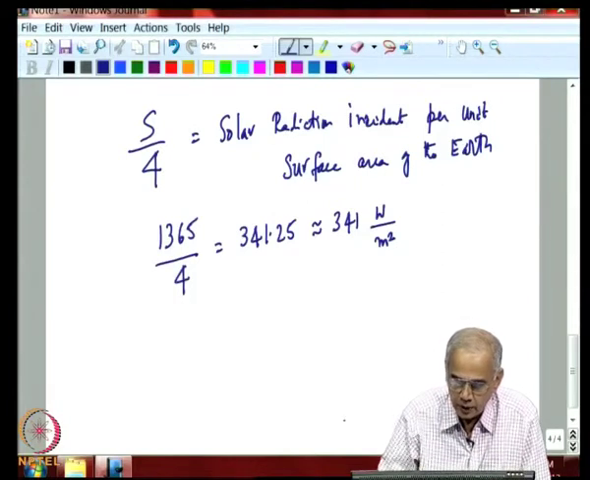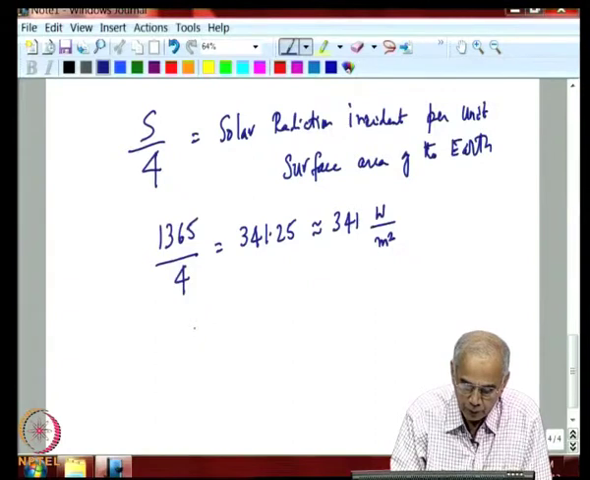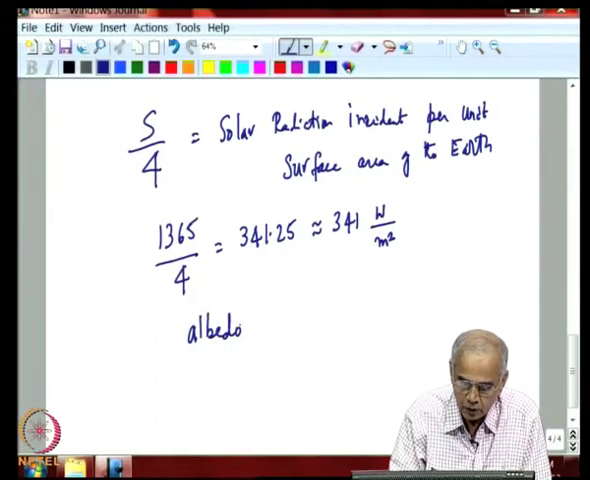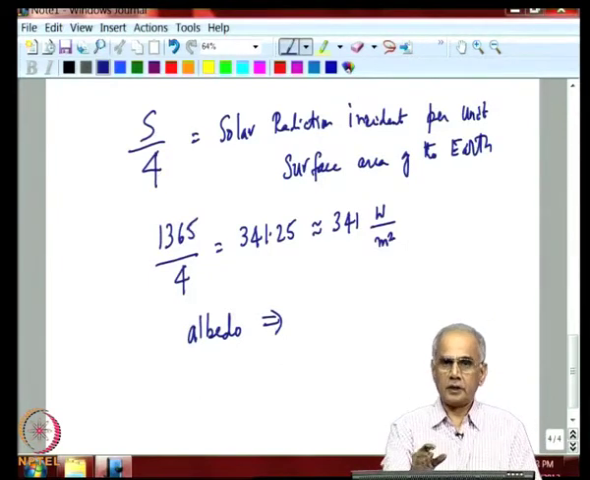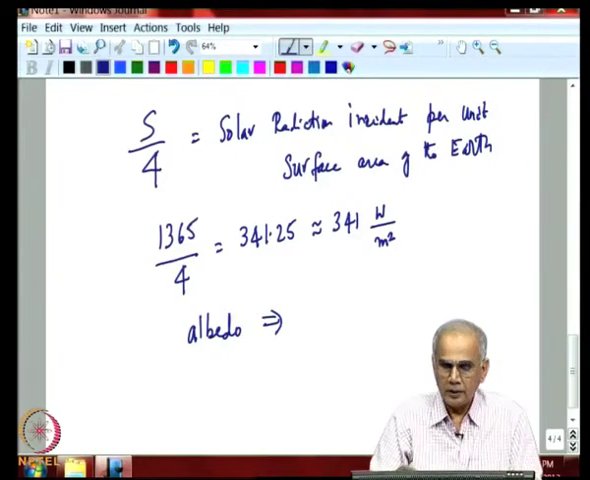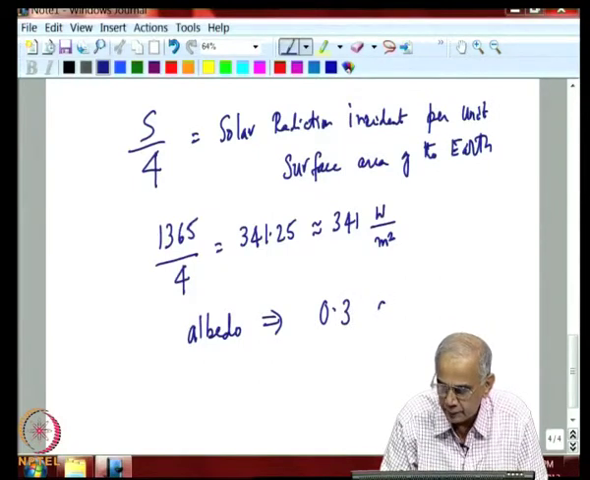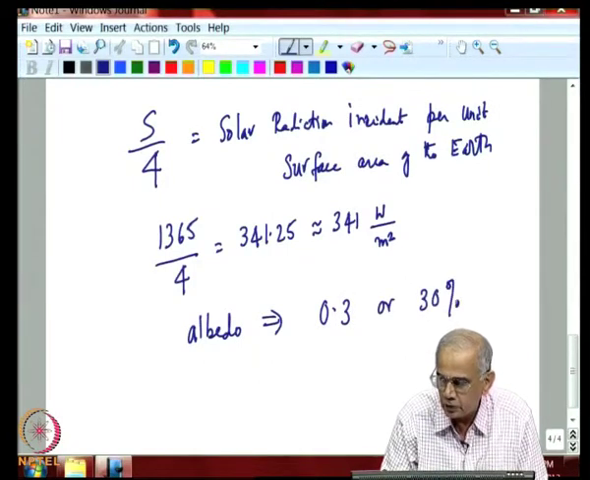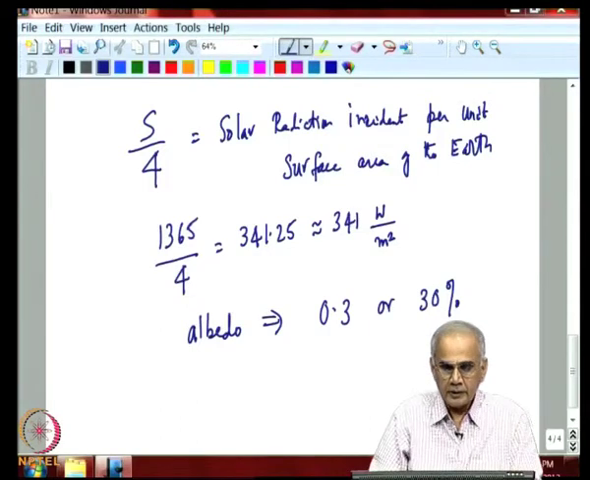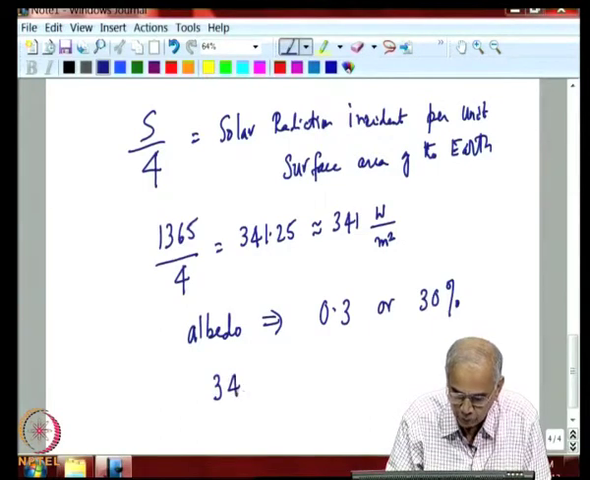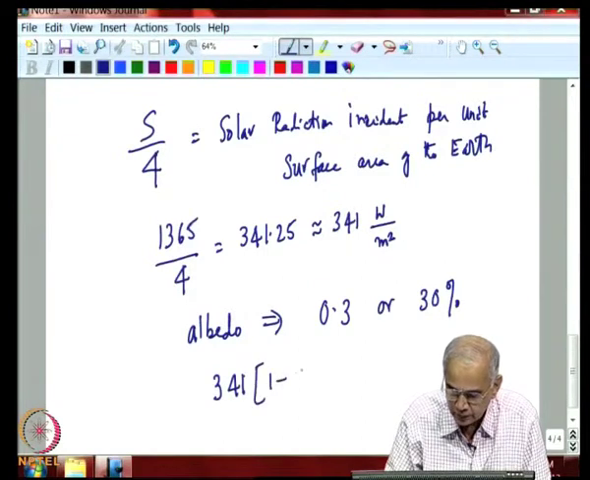Now, the albedo, the hemispherical reflectivity of the earth, has been measured accurately by satellites in the last 20 to 30 years, and the value that we know is around 0.3 or 30%. So, 30% of the radiation coming from the sun is reflected back to space. So, it is not available for energy balance because it is gone. Okay. So, the radiation that is available to you per unit surface area is 341 into 1 minus 0.3.